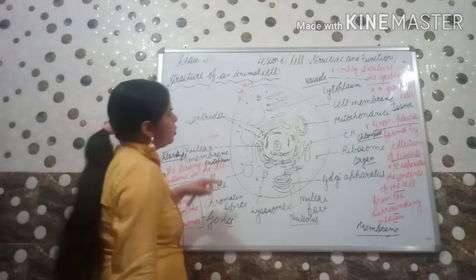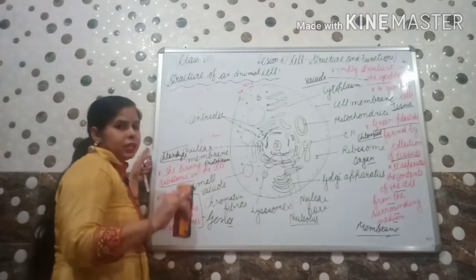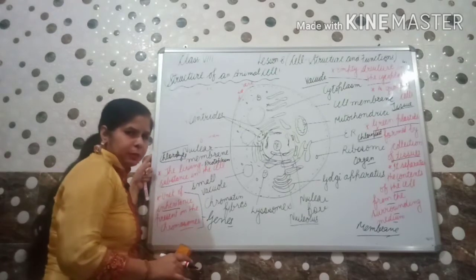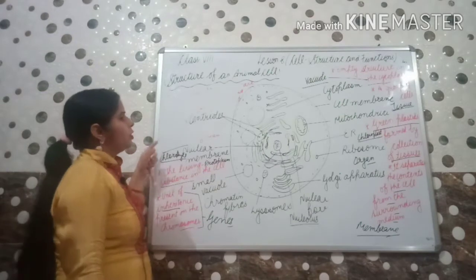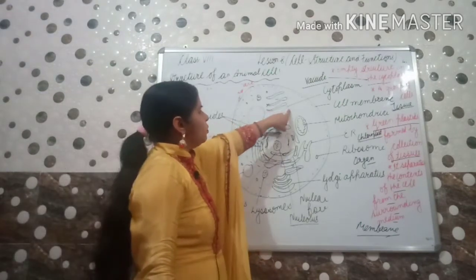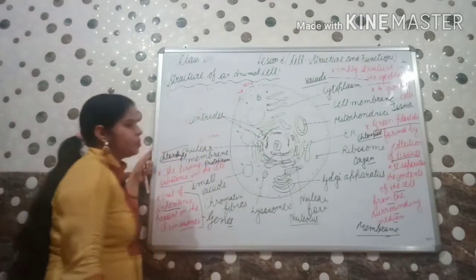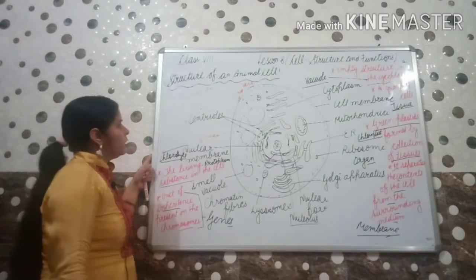Firstly, we will discuss the cell membrane. We know that cell wall is not present in the animal cell. Cell wall किस में present होगी? It will be there only in the plant cells. Okay. Cytoplasm, we know what is cytoplasm. It is the fluid-like substance, jelly-like substance, जिसमें cell organelles suspended होंगी.